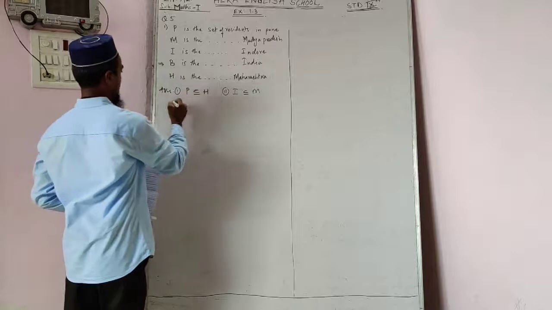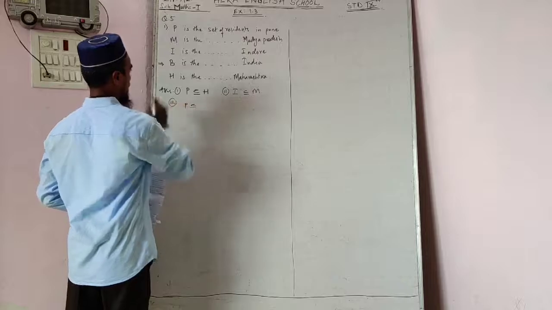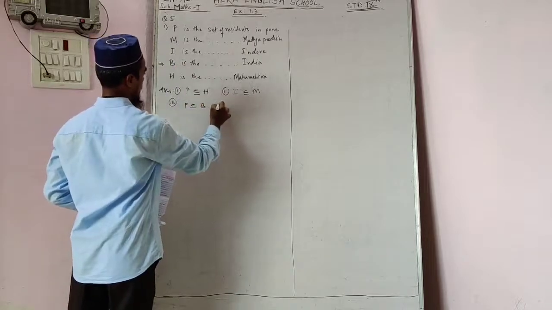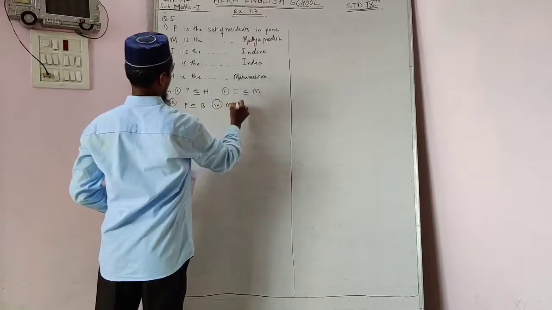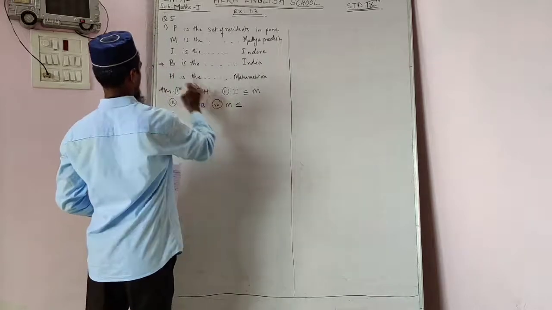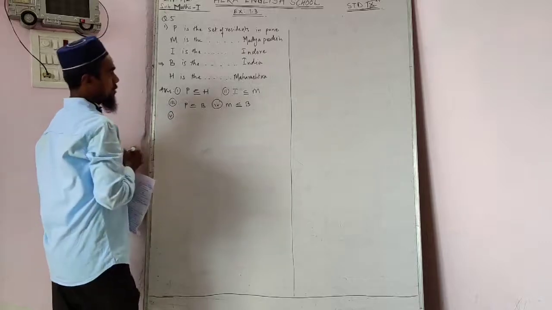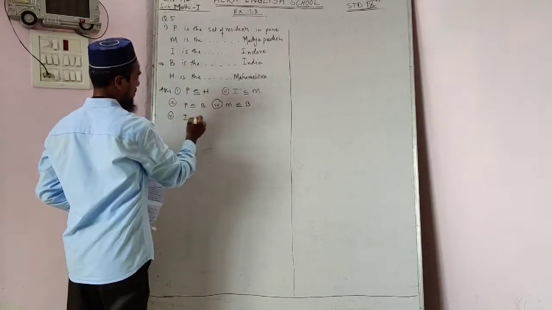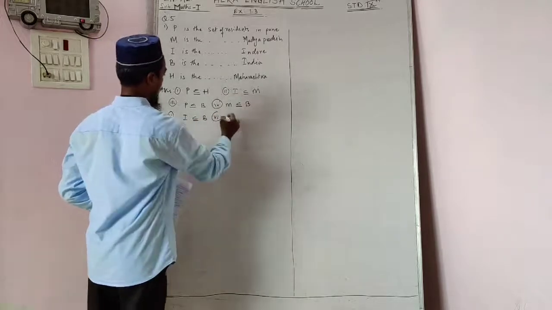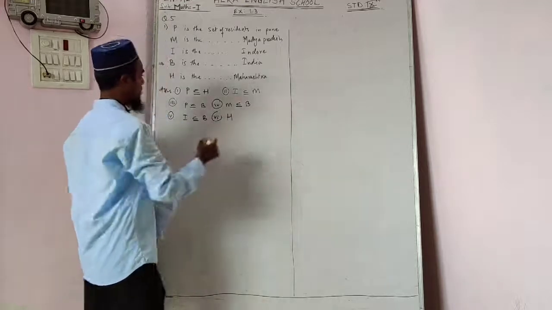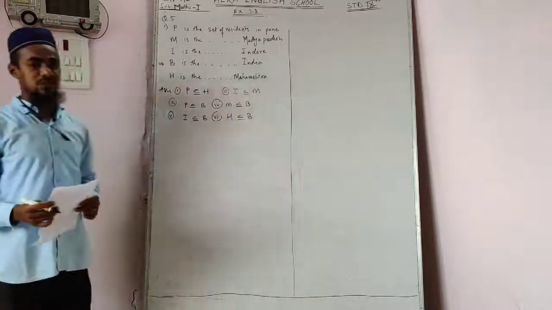In the third one we write Pune, that is P, will be a subset of India, that is B. In the fourth one, Madhya Pradesh, that is M, which already belongs to India, means M will be a subset of B. Now fifth, Indore, that is I, will be a subset of B. And the last one, sixth, Maharashtra, that is H. It also belongs to India, means H will be a subset of B. Set B is a universal set, we can say.